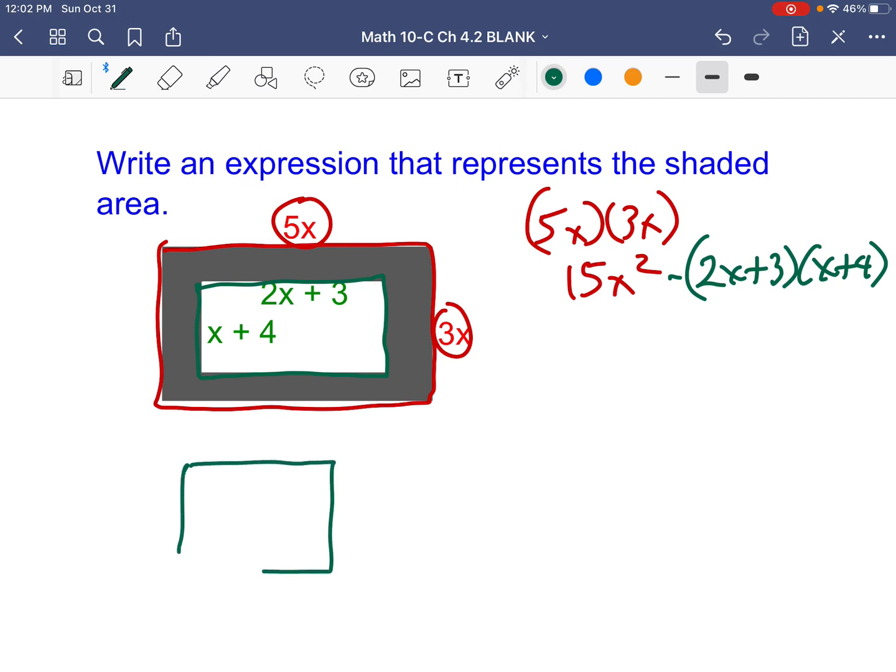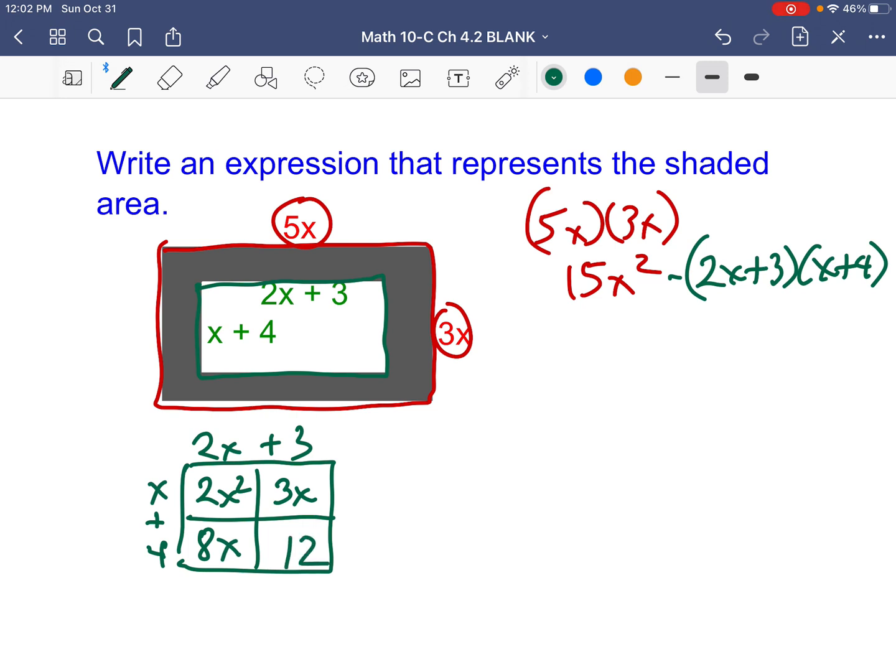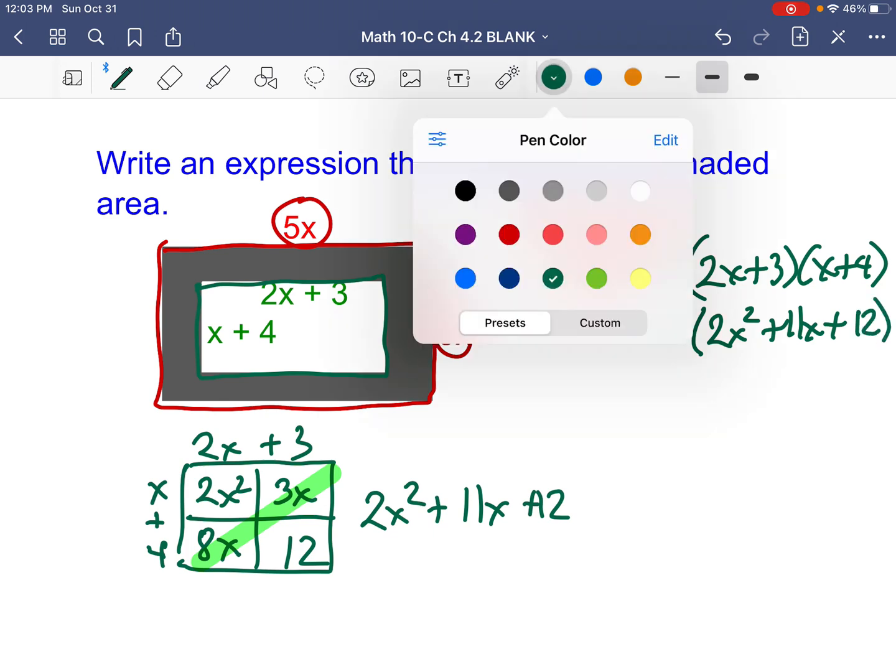So, x plus 3, x plus 4. 2x times x is 2x squared. X times 3 is 3x. 2x times 4 is 8x. 3 times 4 is 12. And once again, I have common terms. So this is 2x squared, 3 and 8 is 11x, plus 12. So this is minus the quantity 2x squared plus 11x plus 12.